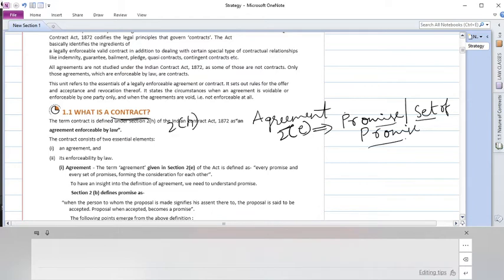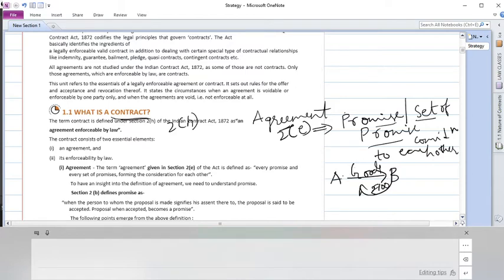It's not just the promise. It should be a consideration to each other. This promise should form consideration to both the parties. What does consideration to both the parties mean? Consideration is nothing but something in return. In the business context, it's hardly rare that someone does something without a consideration. If A sells goods to B, B gives rupees 100. What is the consideration here? B is getting goods. The consideration that A is getting is rupees 100.